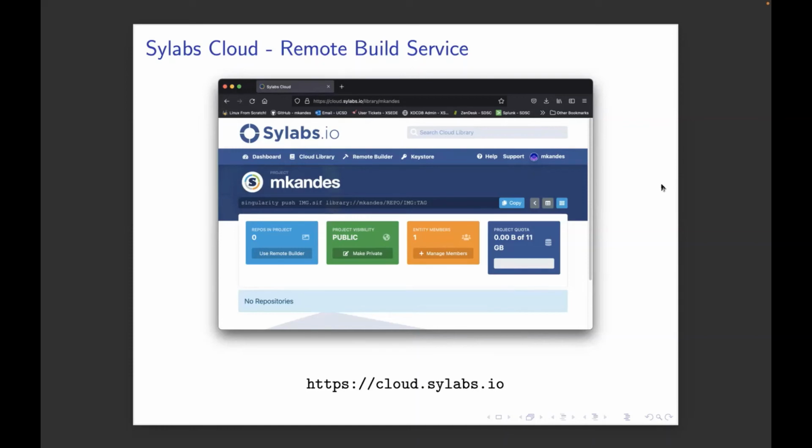Maggie asks, does XSEDE provide support to users for help with building these containers, like examples? Yeah, what you would do is submit a ticket, if you're an XSEDE user, through the XSEDE user portal. Just submit a ticket there if you want help running your software on whatever system.